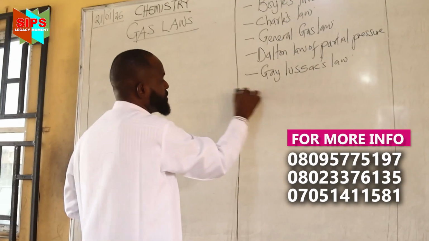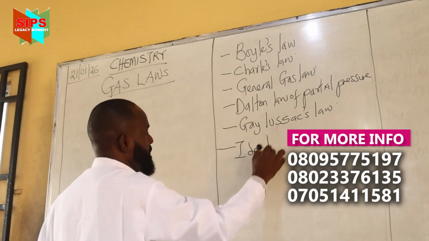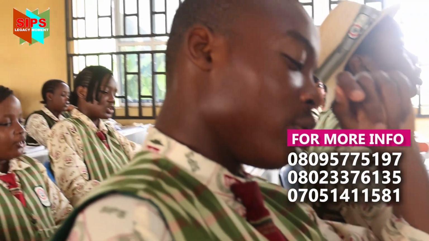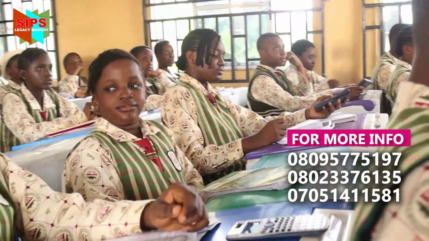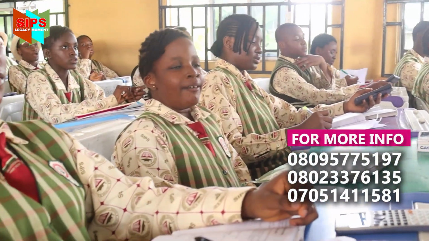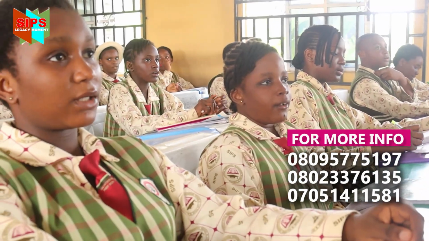Now, we'll be considering the ideal gas equation. Repeat after me. Ideal gas equation. And we'll be considering Avogadro's number. What are we going to consider? Avogadro's number. So let's begin.